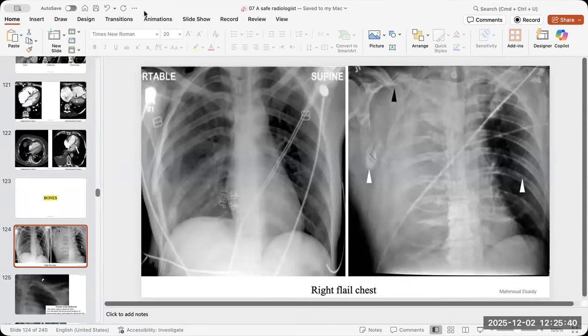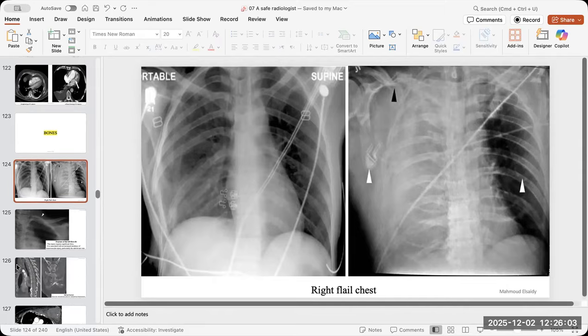For the bones, what are the emergencies according to the bones? The rib fractures. So what is more important in rib fractures? The flail chest. So flail chest is an emergency because it moves paradoxically. With inspiration, it goes down to injure the lung, so it will continuously injure the lung. It will cause pneumothorax. It might cause serious injuries. Okay.